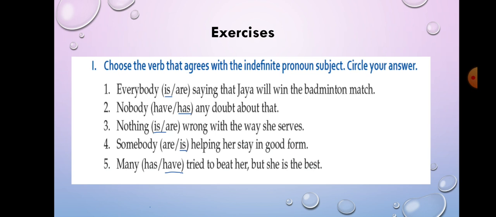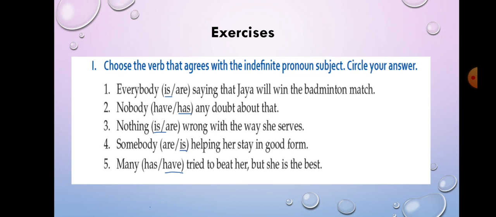Now exercise number I. Choose the verb that agrees with the indefinite pronoun, and you have to circle your answer. See, everybody dash saying that Jaya will win the badminton match. So here everybody is singular. So everybody is saying that Jaya will win the badminton match.